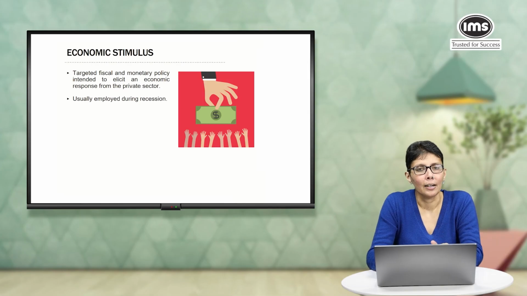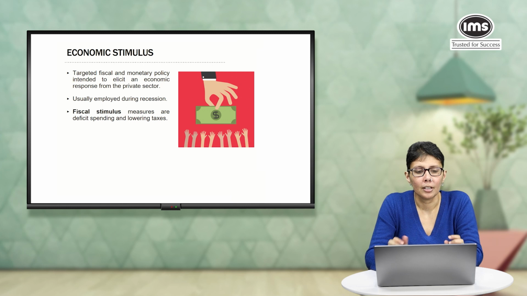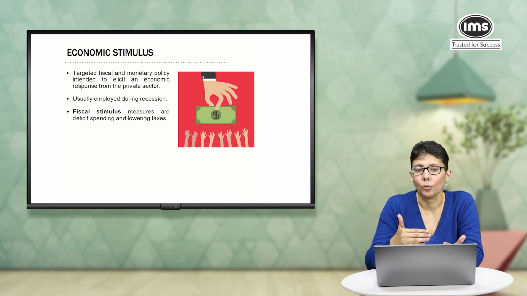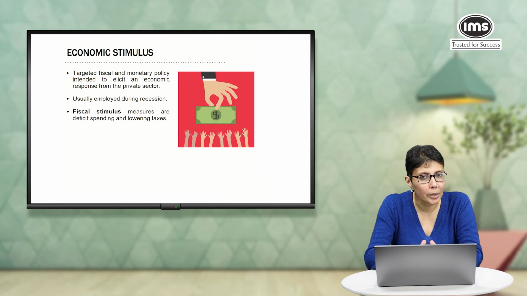Usually, these policies are employed during recession. We have already discussed how these policies work. So, fiscal stimulus measures usually involve deficit spending. If you recall, this is where the government spends more money in order to boost employment and therefore increase demand, and of course lowering taxes so that people have more money to spend.